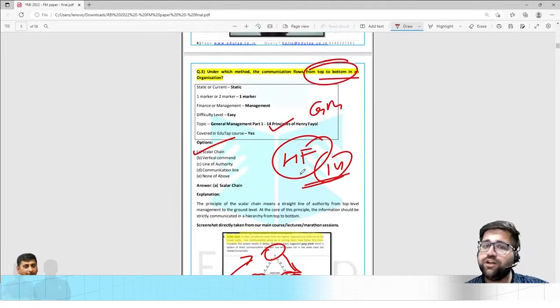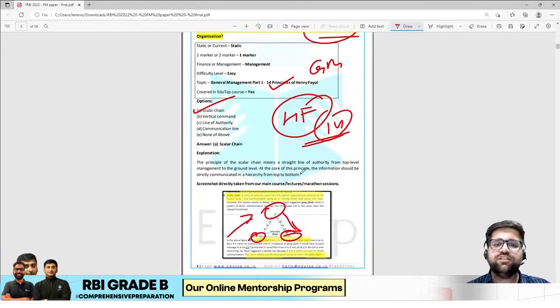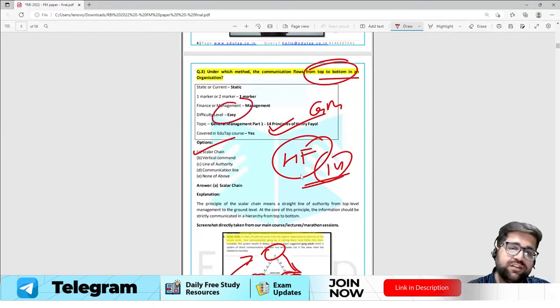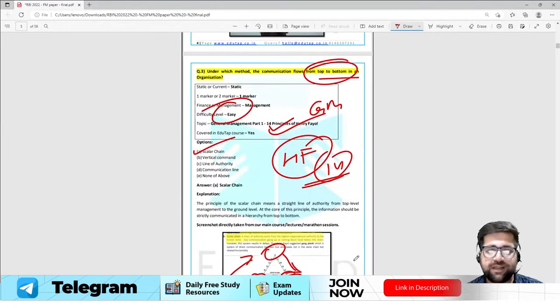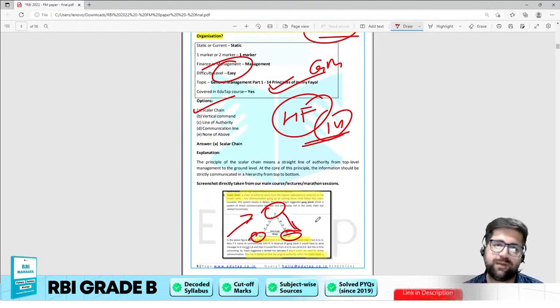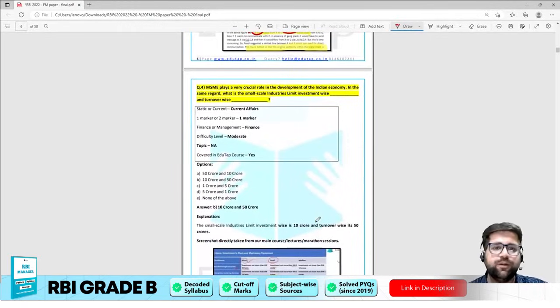So this time communication was too much in the news, but although this is not directly taken from communication, this is taken from the 14 principles of Henry Fayol. Again, this particular question was easy, and this is a very basic question, and this is a worldwide famous theorem which was given by Henry Fayol. Now let's come to question number 4.